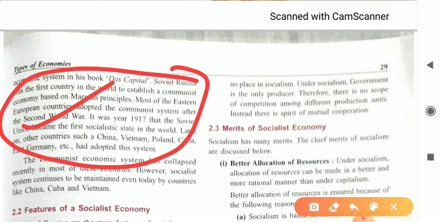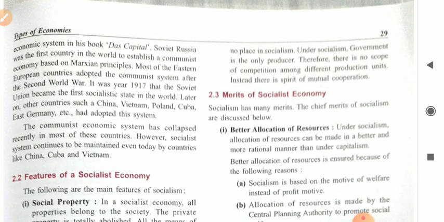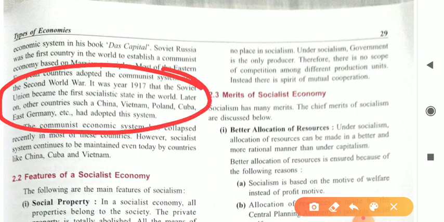It was in 1970 that the Soviet Union became the first socialistic state in the world. Later on, other countries such as China, Vietnam, Poland, Cuba, and Eastern Germany adopted this system. Even today, we can see China, Cuba, and many other countries with this system, known as the communist or socialist system.